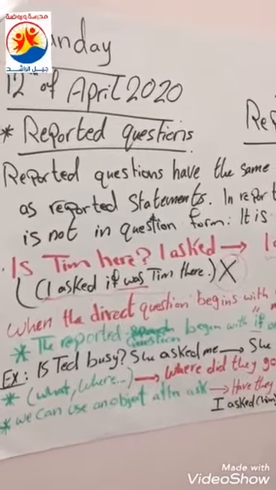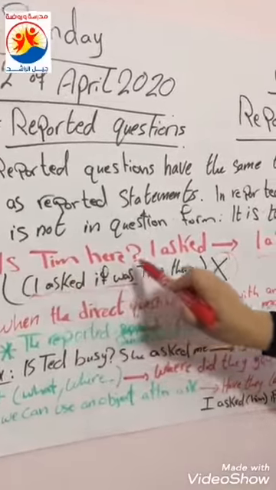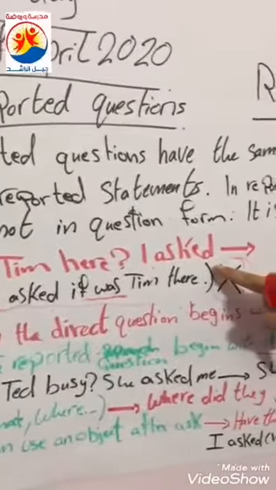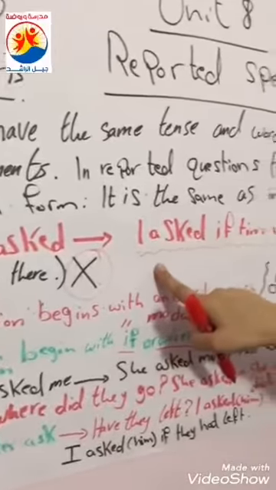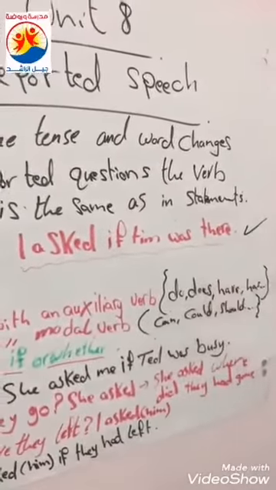This is indirect. So, is Tim here? I asked. This is direct. But this is the indirect way: I asked if Tim was there. Look here.